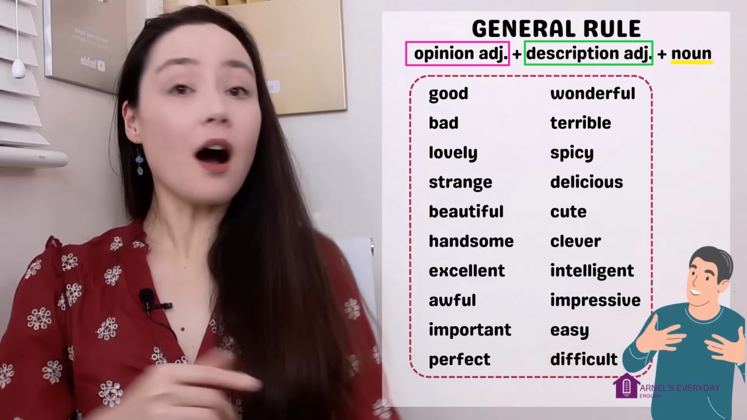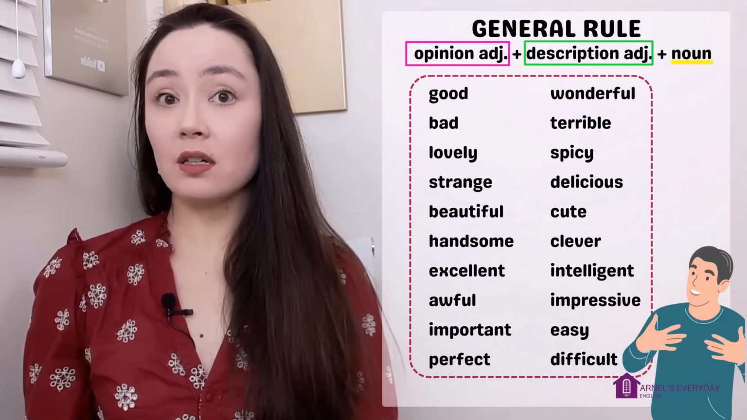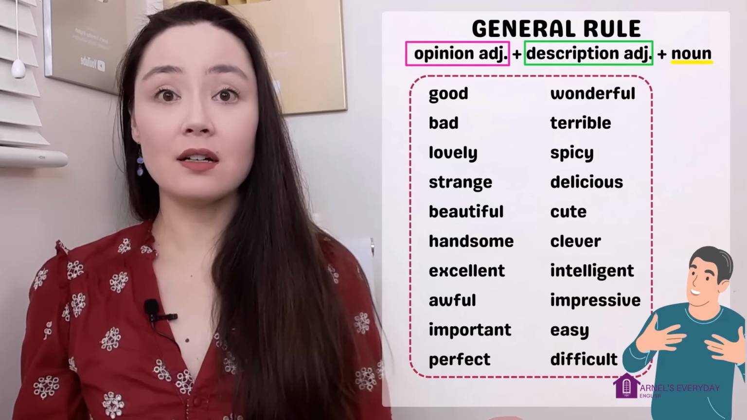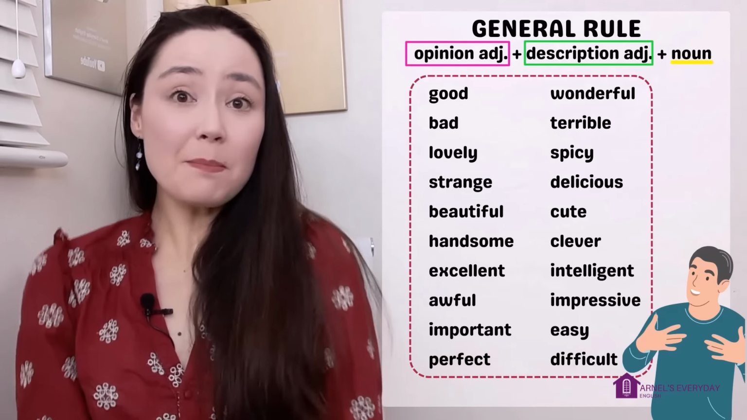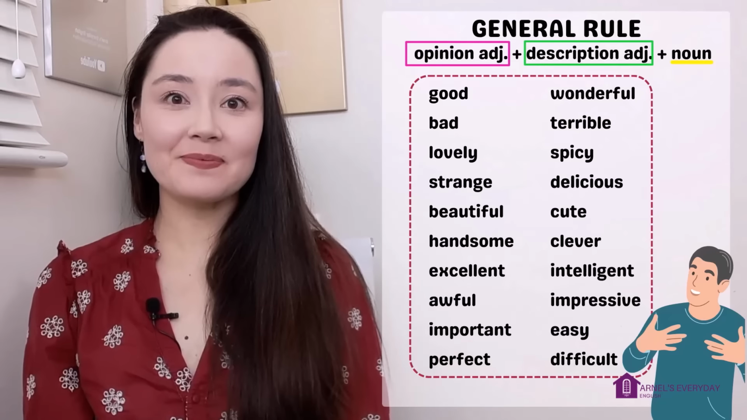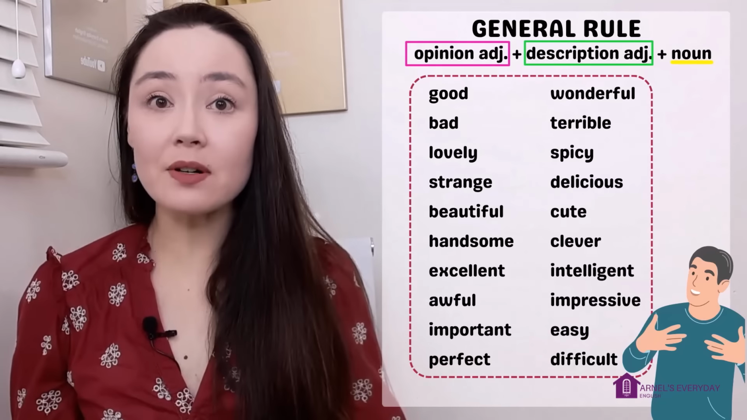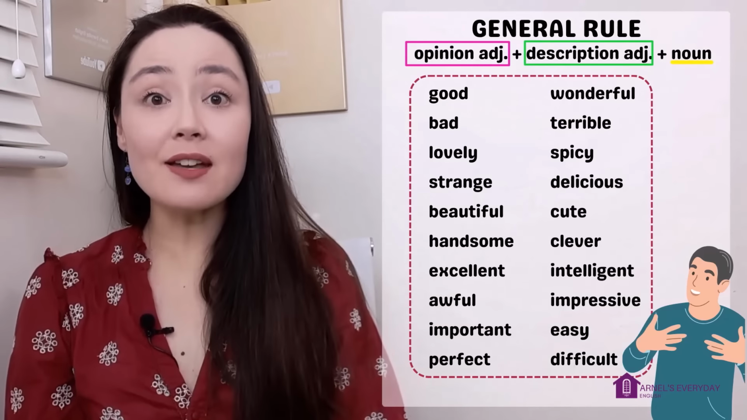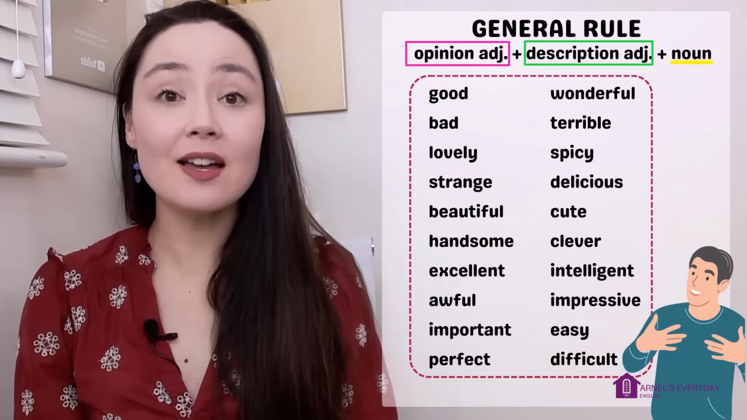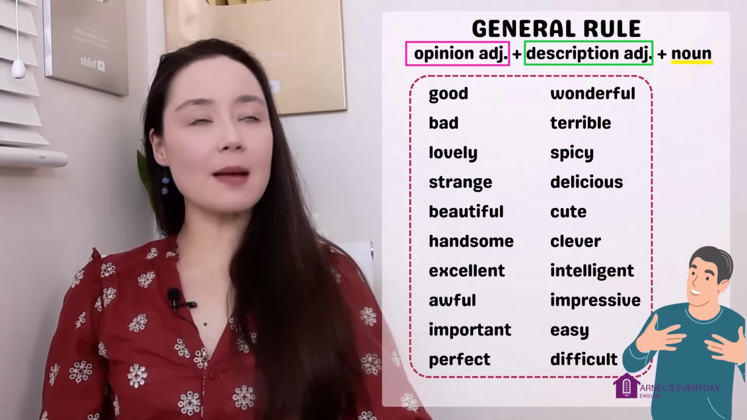Here is a list of common opinion adjectives. I mean, is something good, bad, easy, difficult, ugly? It depends on the person. In today's lesson, I really want to focus on the grammar, so if there's any new vocabulary, please pause this video and use your favorite dictionary to help you. Okay, let's do a few examples.